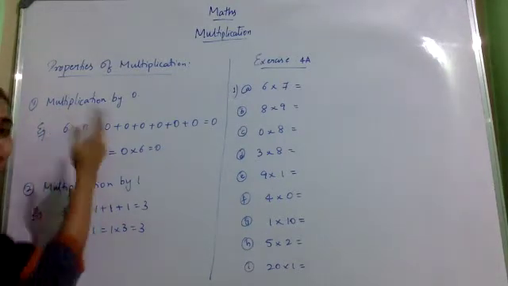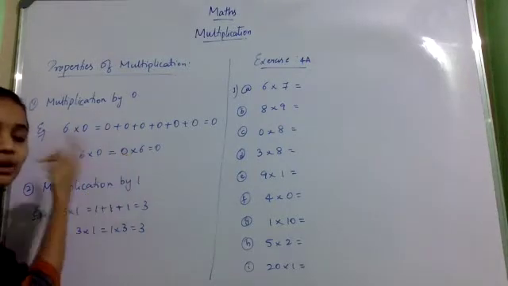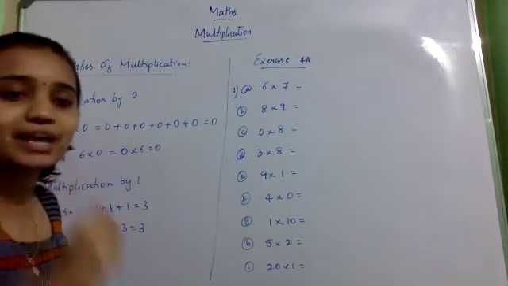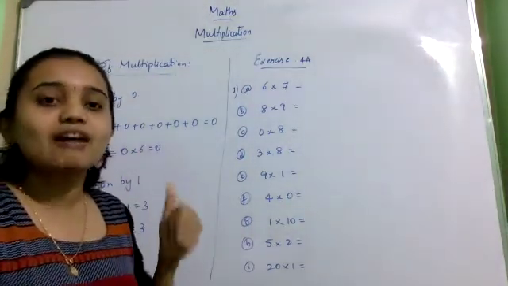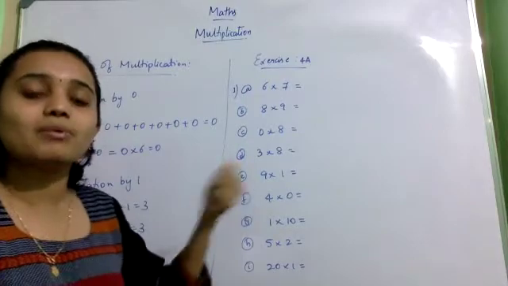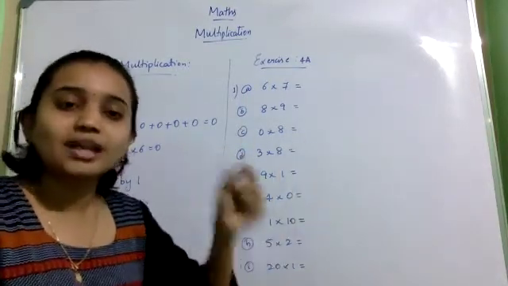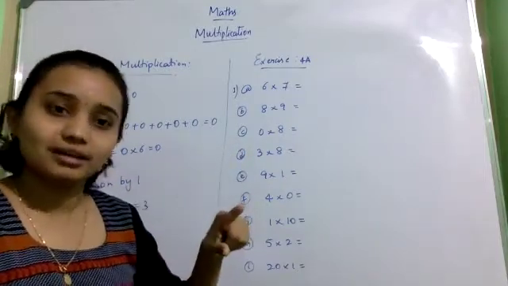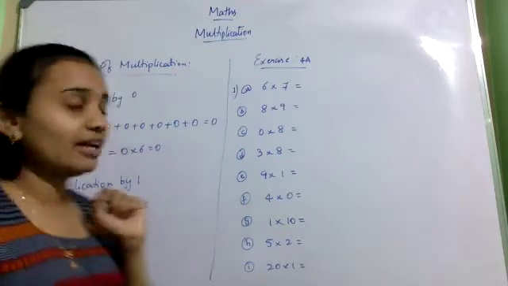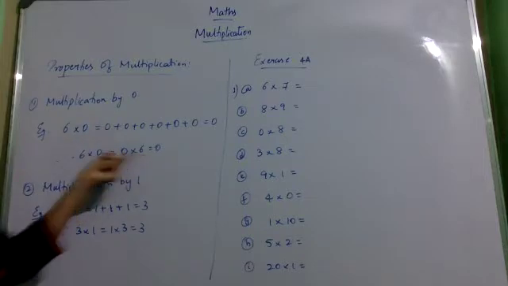Or you can just change the order. You have seen that in addition and subtraction we have some property, even if the order changes. For example, for addition, 5 plus 3 is equal to 3 plus 5. However you add, you will get the same answer. 5 plus 3, you will get 8. 3 plus 5, you will get 8. Even if the order changes, you will get the same answer, right? The same thing: if you write 0 into 6 or 6 into 0, you will get the same answer.